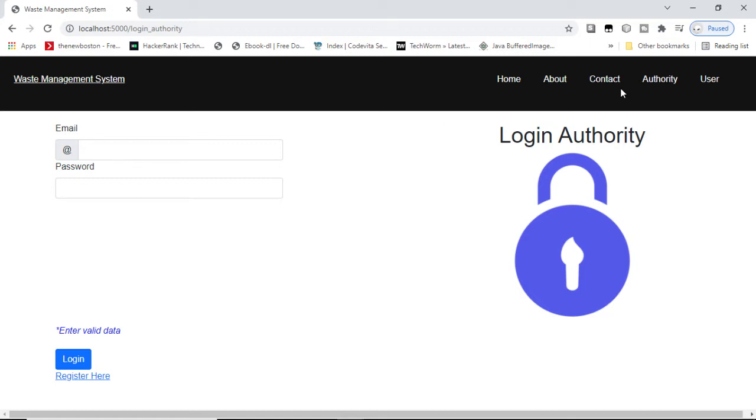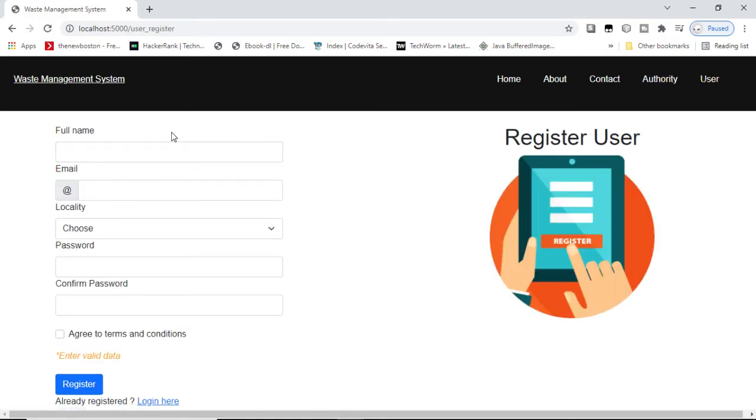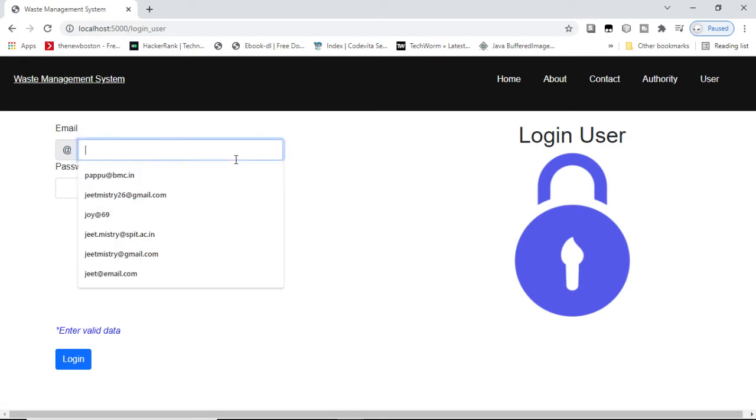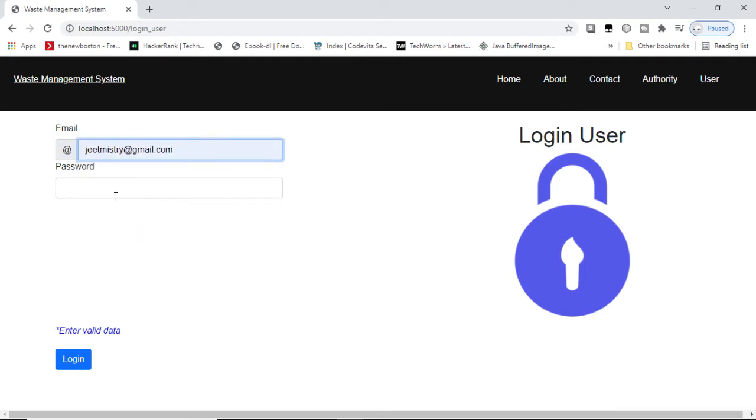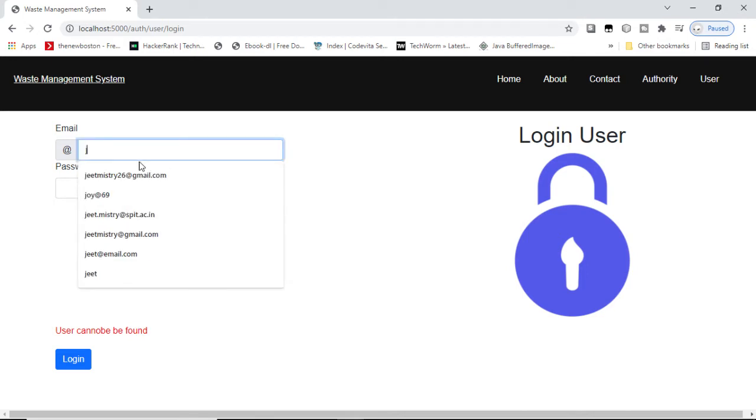But first let us see the user. So we have done the same for the user. We have registered the user. So now let us log in as the user. If I enter the wrong password, then we will be shown an error, the user cannot be found. And now let us log in with the correct one.